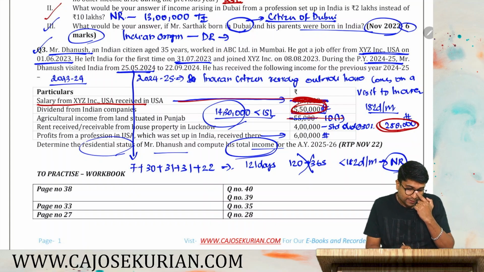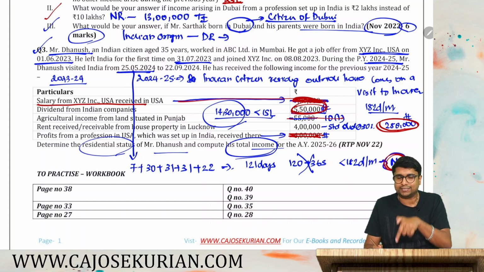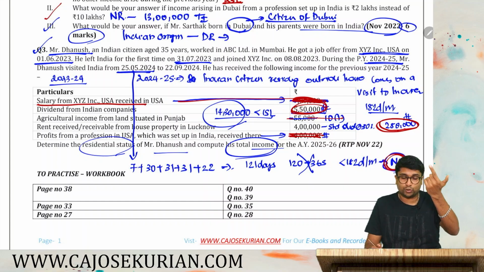Profit from a profession in USA, which was set up in India, received there. That means you have a profession set up in India, but you have earned an income in USA and received in USA. You are a non-resident, right? So this also you should not consider. If you are an RNOR, you should consider that. Since he is an NR, you should not consider that.